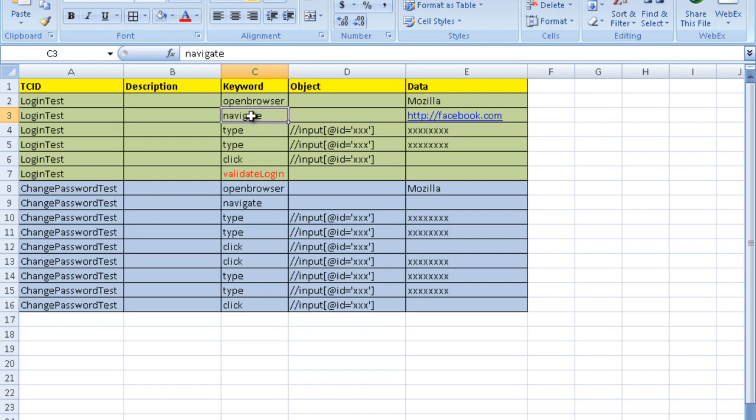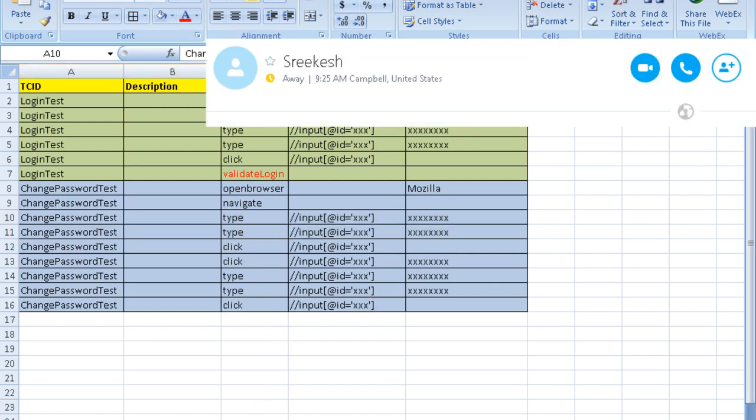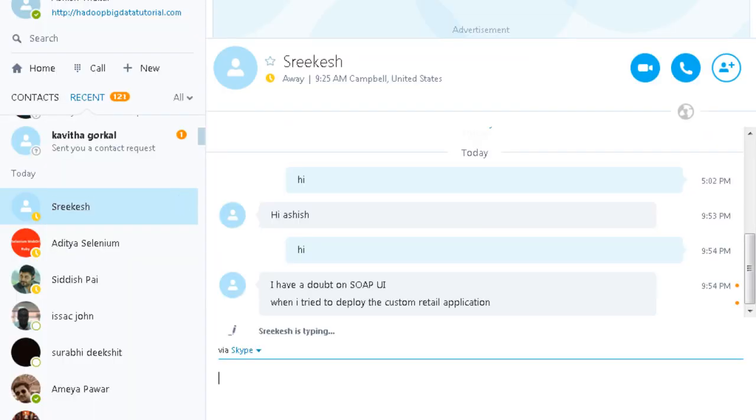But these keywords, they govern the flow, and keywords, they are of two types. One are application dependent keywords and the other ones are generic keywords. So these are the generic keywords. Okay, these generic keywords will be defining and the application keywords will be defining the flow. Now, a feature like login, okay, it is common for almost all the test cases. So it doesn't look good to write type, click, type, click in every particular test case, sorry.